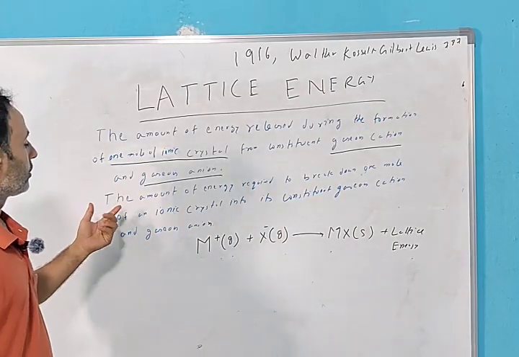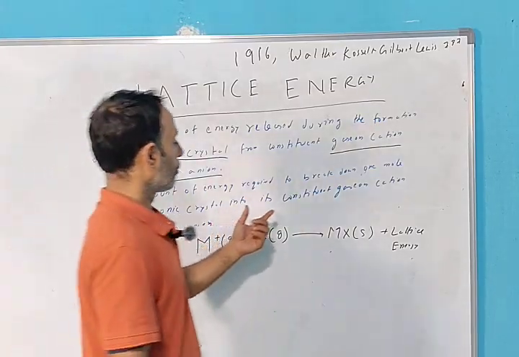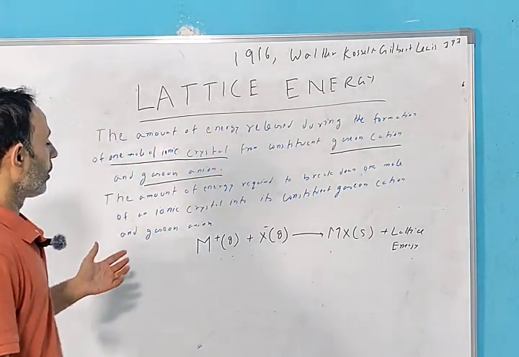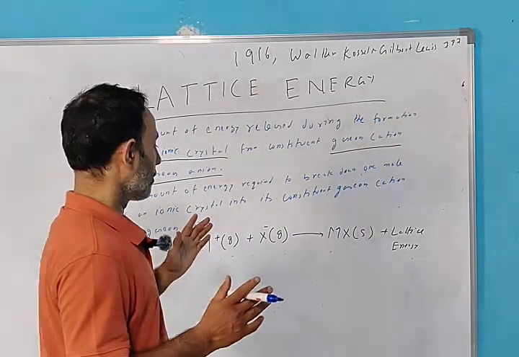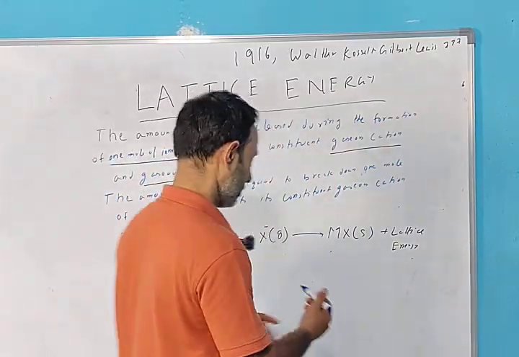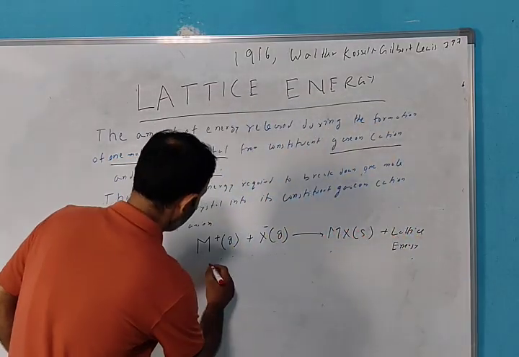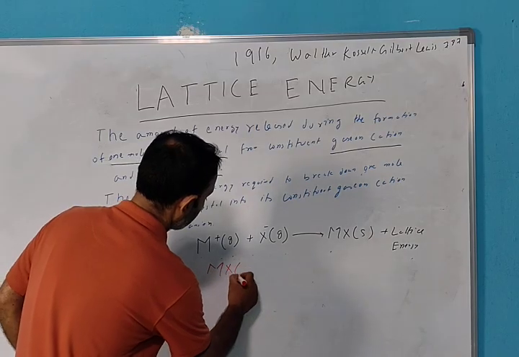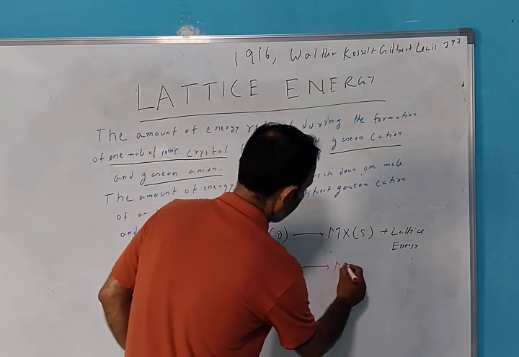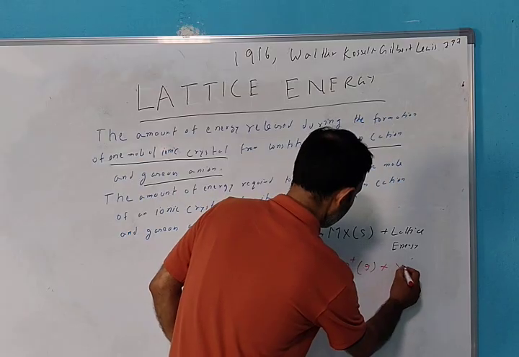The other definition is the amount of energy required to break down 1 mole of an ionic crystal into its constituent gaseous cation and gaseous anion. Similarly, 1 मोल आयनिक क्रिस्टल को तोड़ने में जो एनर्जी लगेगी उसी को हम लोग क्या बोलेंगे? लैटिस एनर्जी. इट विल बी रिप्रेजेंट लाइक दिस: MX solid plus lattice energy, then it will be break down into gaseous cation and gaseous anion.